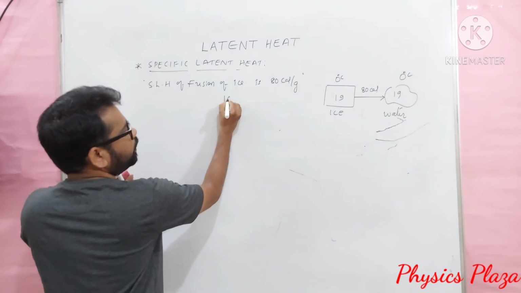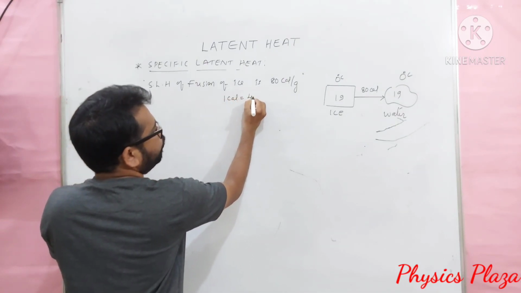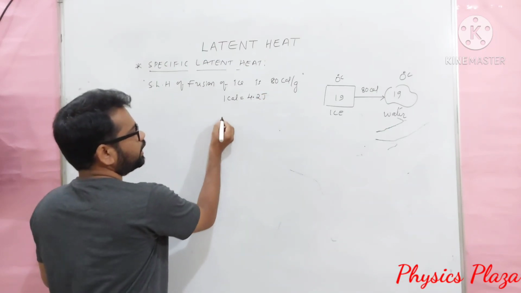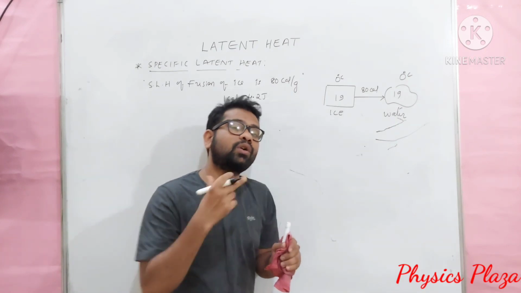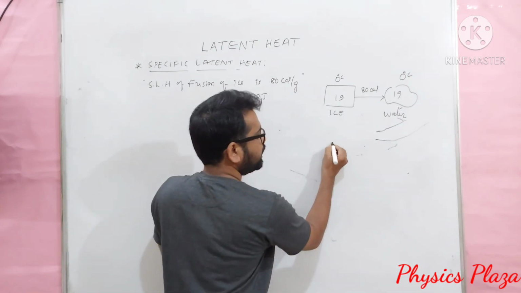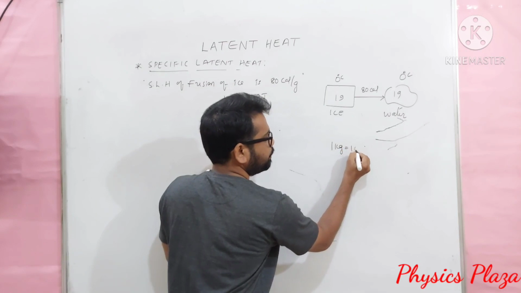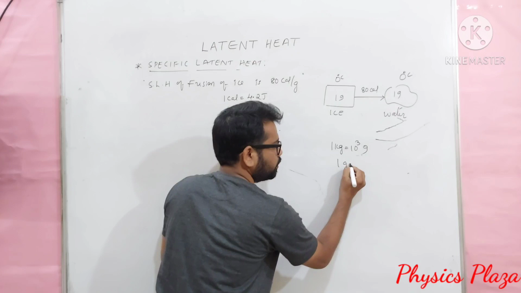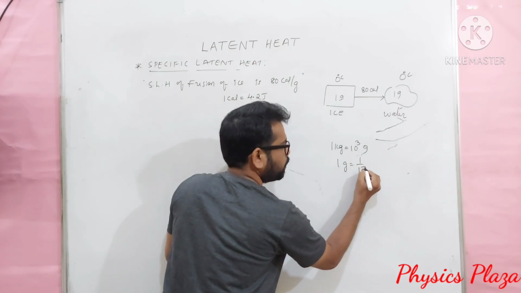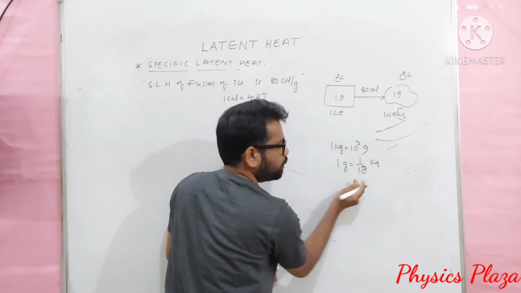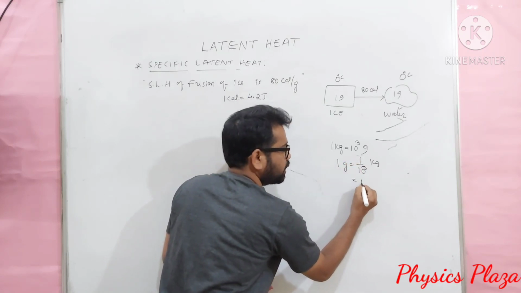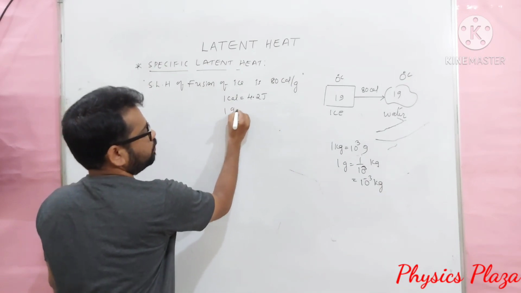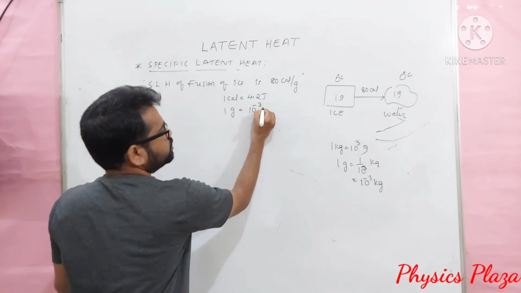Children, we know that 1 calorie is equal to 4.2 joules. Am I right? Of course, yes. And 1 kg is equal to 1000 grams, that is, 1 kg can be written as 10 power 3 grams. So 1 gram is equal to 1 by 10 power 3 kg. This 10 power 3 can be taken to the numerator, and it will become 10 power minus 3 kg. So 1 gram is equal to 10 power minus 3 kg.